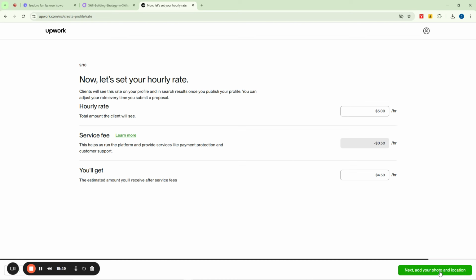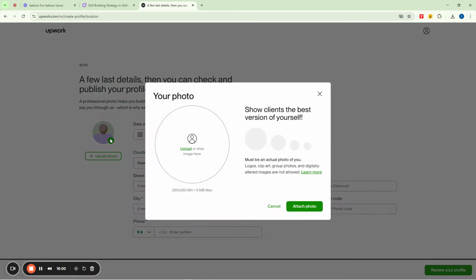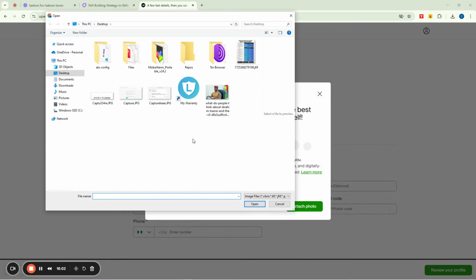Next is to add our photo and our location. So I click on this here to add my photo. To add your photo, you need to click on this little plus here. Then you click here again to select your photo.